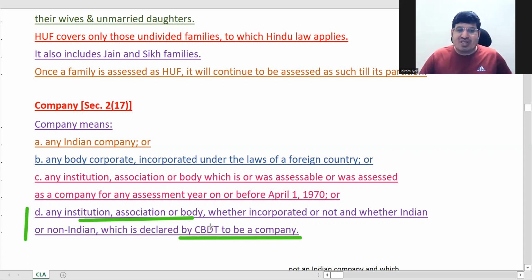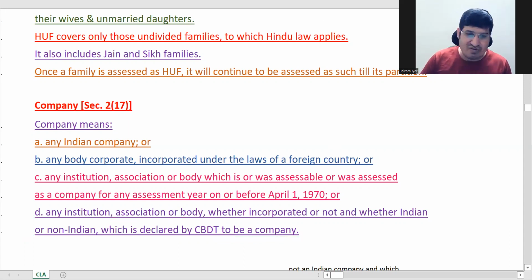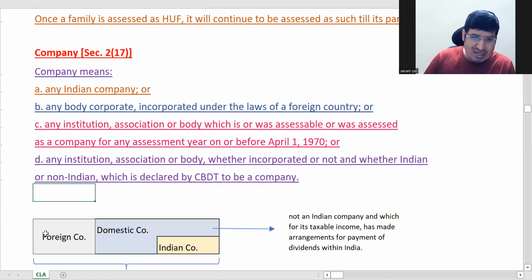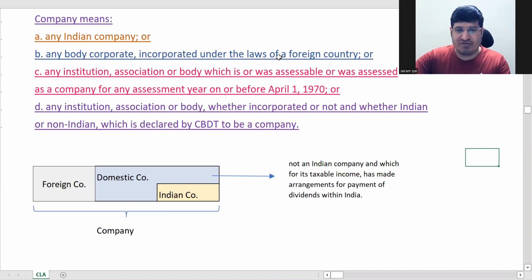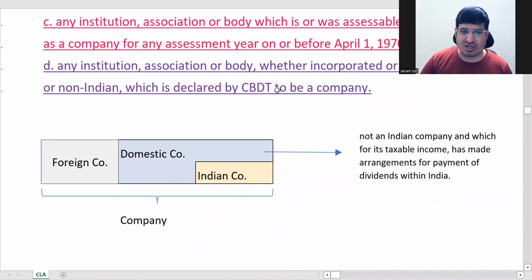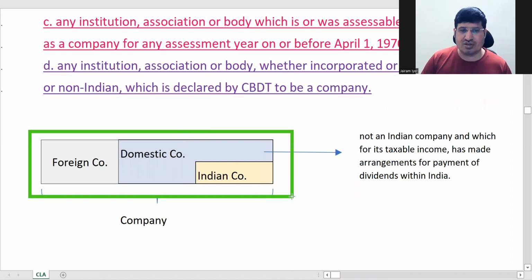So this all comes under the definition of company. The company is done. Now I'll tell you about Indian company and foreign company. If you see this figure, here your first thing is, this whole thing is company.